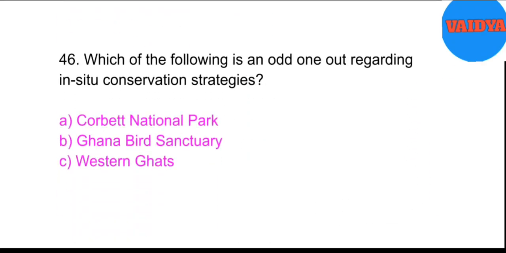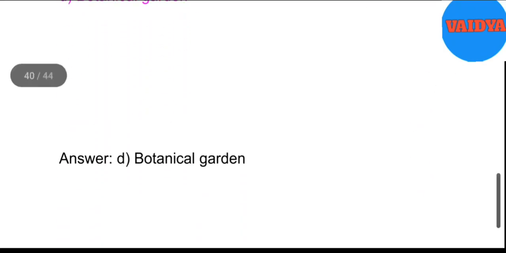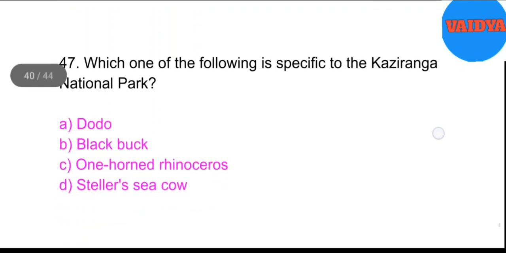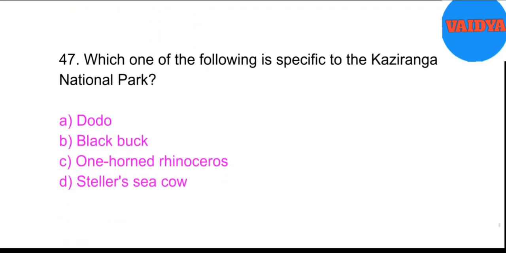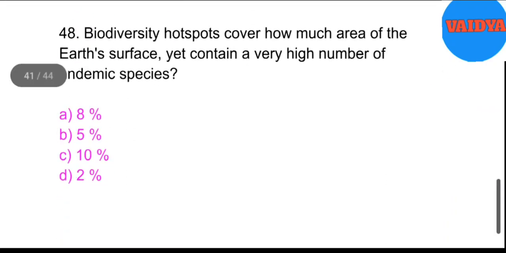46. Which of the following is an odd one out regarding in situ conservation strategies? A. Corbett National Park. B. Ghana Bird Sanctuary. C. Western Ghats. D. Botanical Garden. Answer. D. Botanical Garden. 47. Which one of the following is specific to the Kaziranga National Park? A. Dodo. B. Black buck. C. One-horned rhinoceros. D. Steller's sea cow. Answer. C. One-horned rhinoceros. 48.